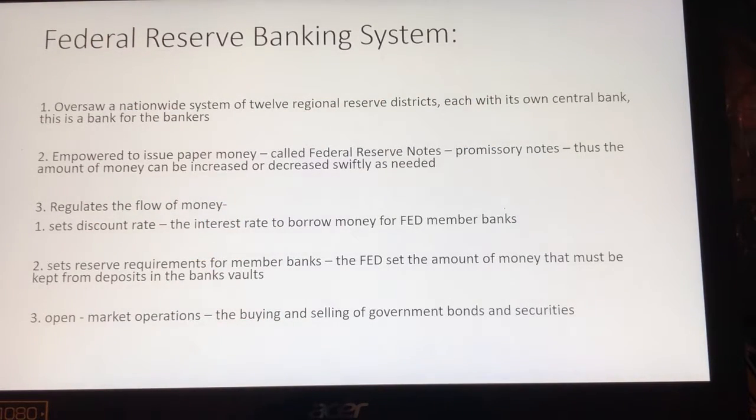Basically, the Federal Reserve System is a nationwide banking system of 12 regional districts, and each regional district has its own bank to meet the needs of the banks in that area that are in the Federal Reserves. This is not a bank for me and you. This is a bank for bankers, that when they have crises, their needs can be met. Their power, they issue federal money.